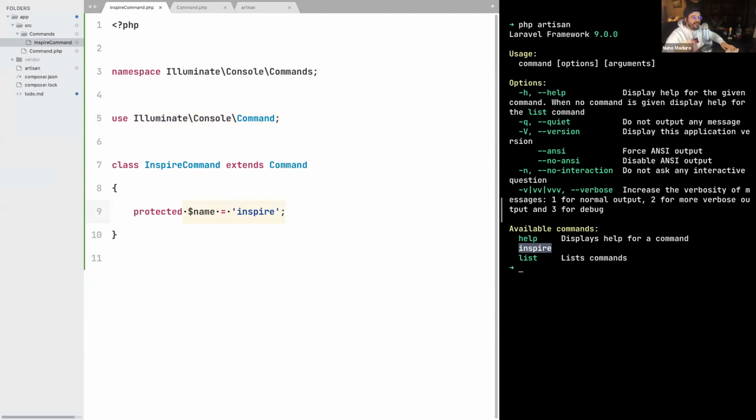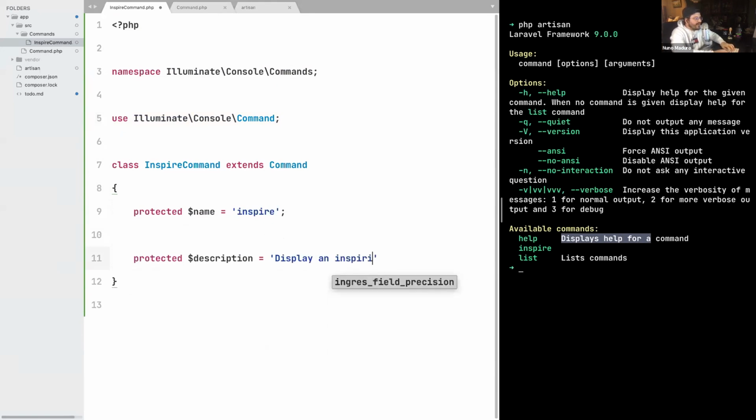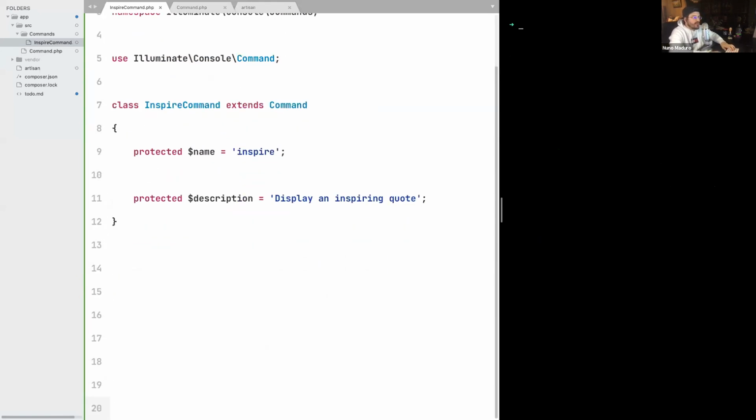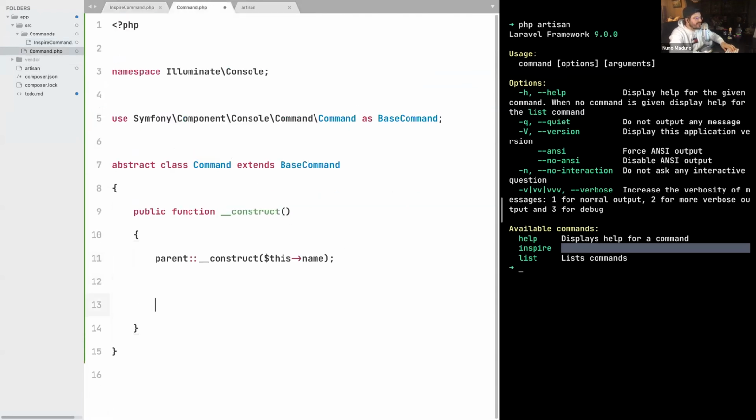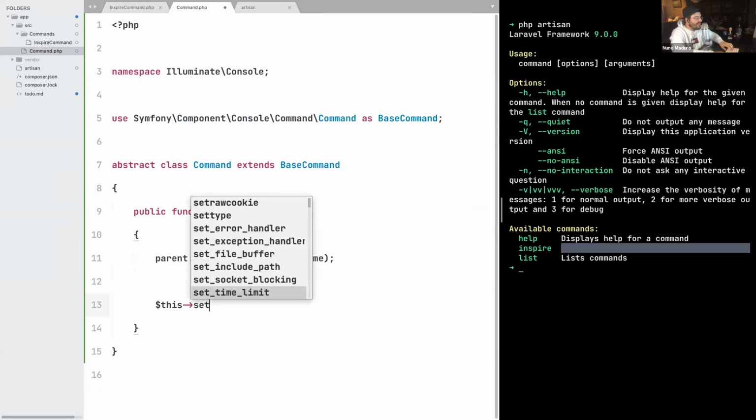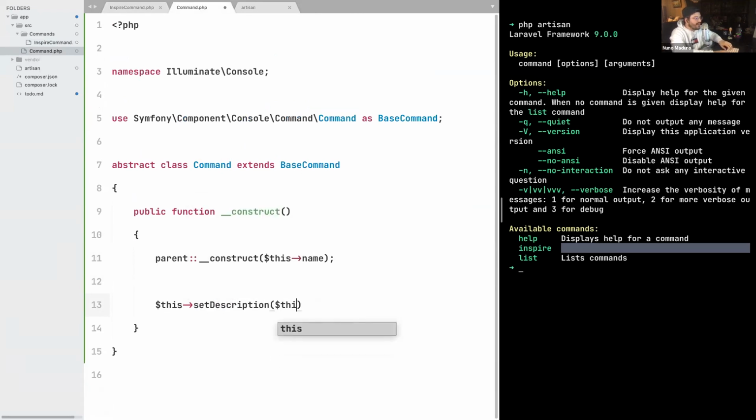We have the title, but the next step is to also provide a description, just like any other command on this list. And for that, we should be able to use the Laravel API, which is to just provide a description here. So again, this displays an Inspire code. Okay. And once we do this, we can call php artisan once again. And I'm not seeing the description appearing on this list, meaning that we also need to transmit to the Symfony-based command that the description is the one we have on the property of our Inspire command. So let's call setDescription on our base command, with this description.